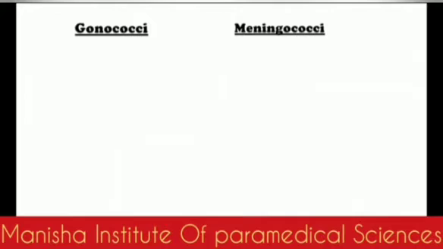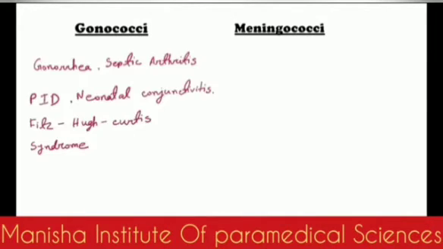Now the next difference, the diseases caused by these two. As usual, gonococci usually causes gonorrhea, that means urethritis in males and cervicitis in females. There are many consequences of gonorrhea. If it becomes disseminated, and the gonococcal bacteria accumulate in the joint spaces, then it causes septic arthritis.